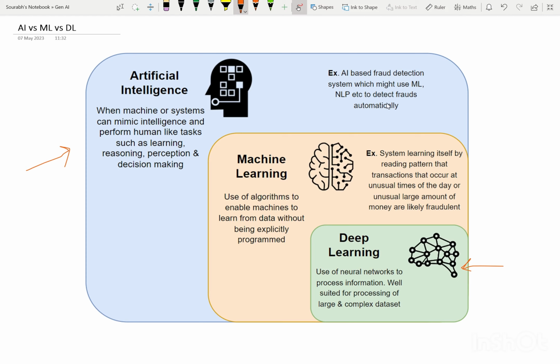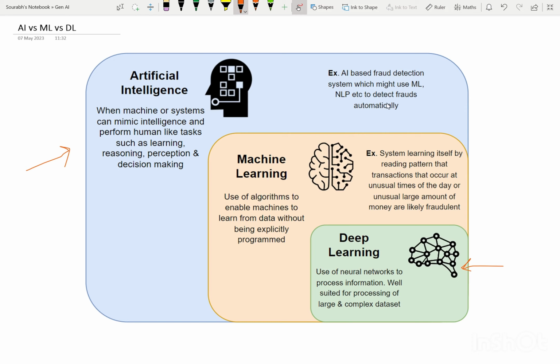Now, what will machine learning do in this? Machine learning will learn by itself from reading the patterns. For example, machine learning would see that these frauds that are occurring have a pattern: they occur at an unusual time of the day, or an unusually large amount of money is involved whenever the frauds are there. This learning is an example of machine learning, right?